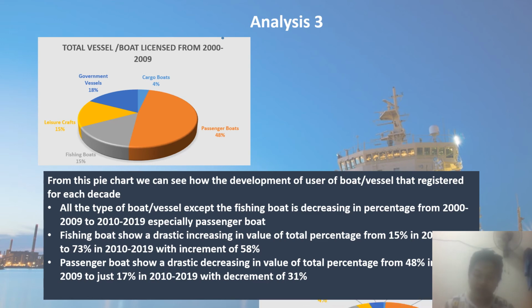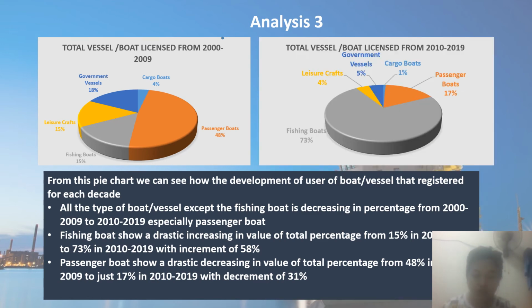For the second decade, 2010 to 2019, all types of boat or vessel had a decrement except the fishing boat, which experienced a major shift with an increment of 58%. That means in just one decade this type conquered almost half of the pie chart in the second decade.